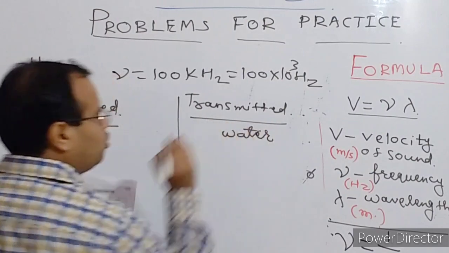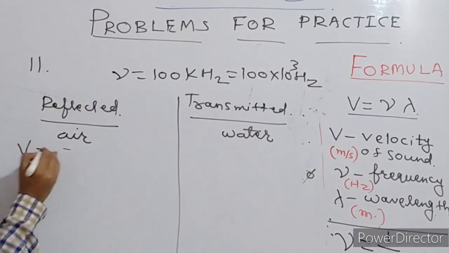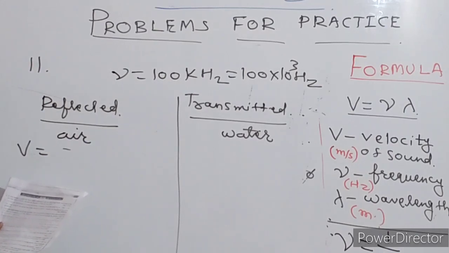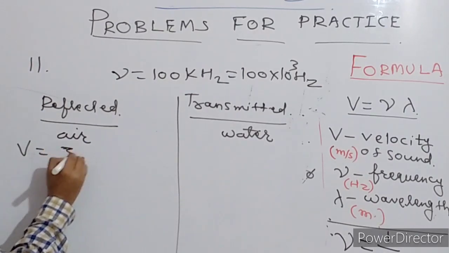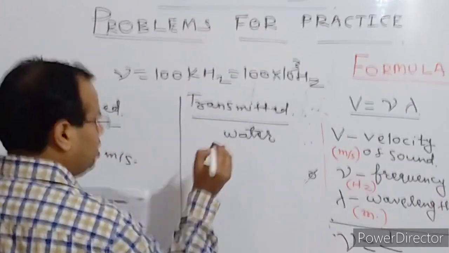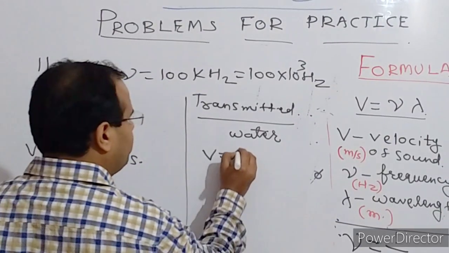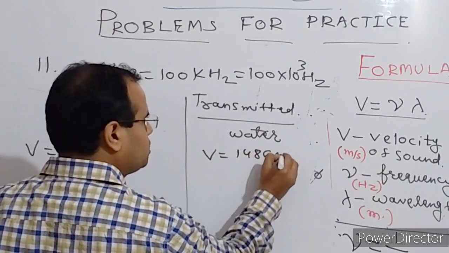So for that you should know the speed of sound in air and speed of sound in water. Speed of sound in air is given here, 340 meter per second. And speed of sound in water is given 1486 meter per second.